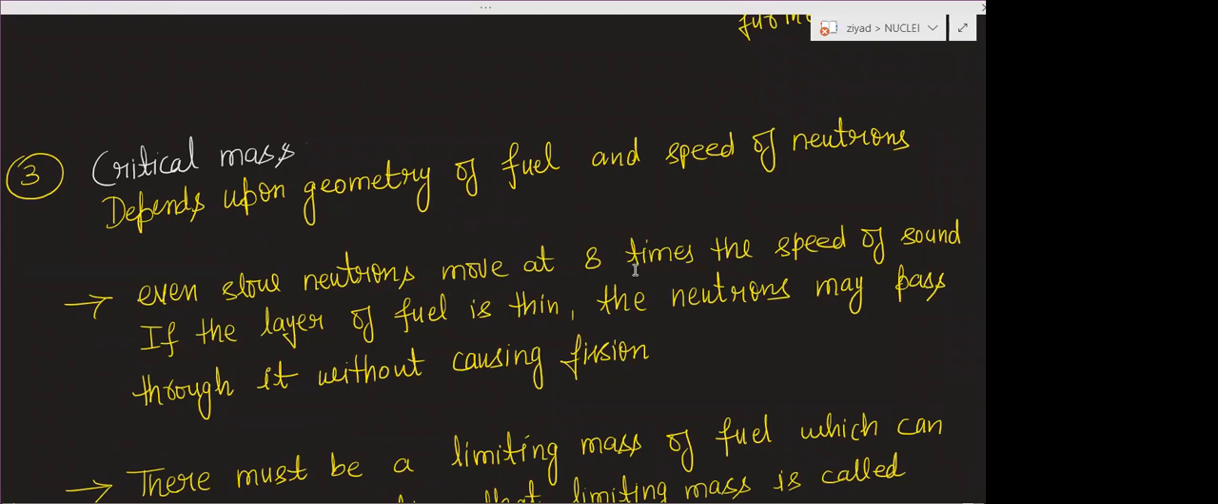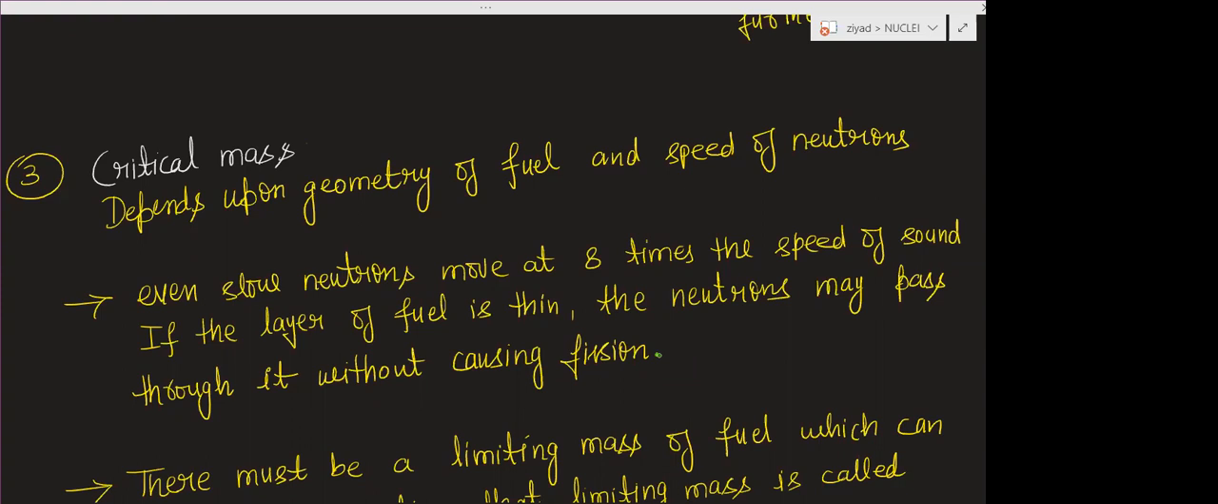Even slow neutrons move at 8 times the speed of sound. If the layer of the fuel is thin, the neutrons may pass through it without causing fission. So basically, critical mass means there should be a minimum value of uranium-235 or fuel. You should have a minimum thickness or a specific type of geometry the fuel should have, so that the neutron may not pass through that.